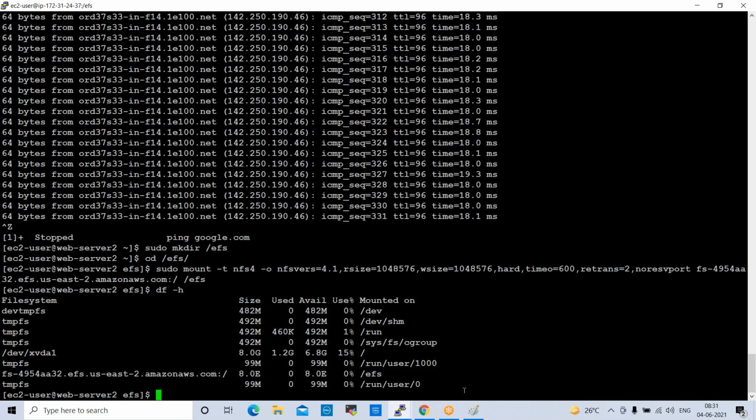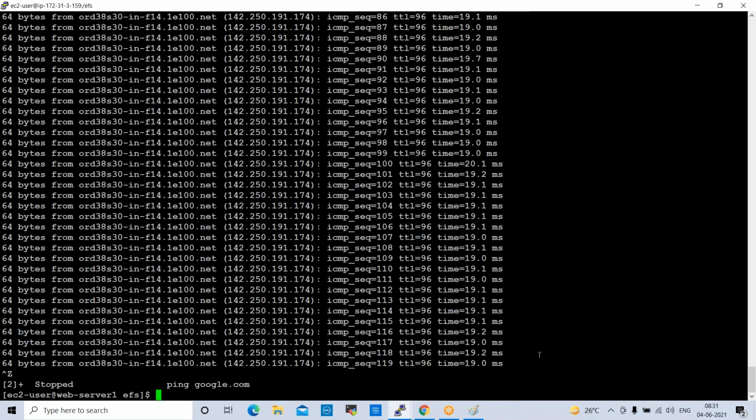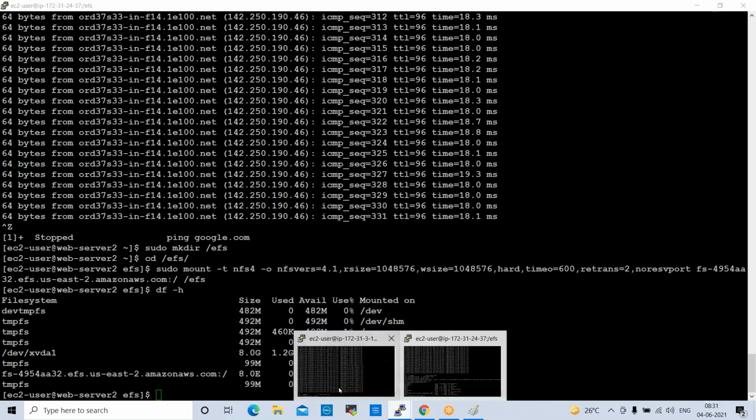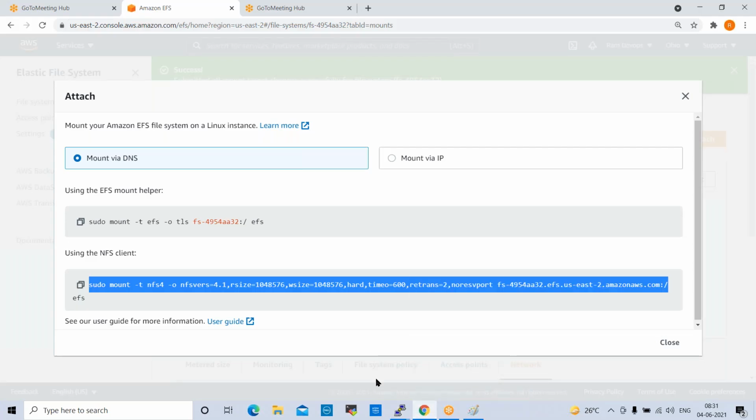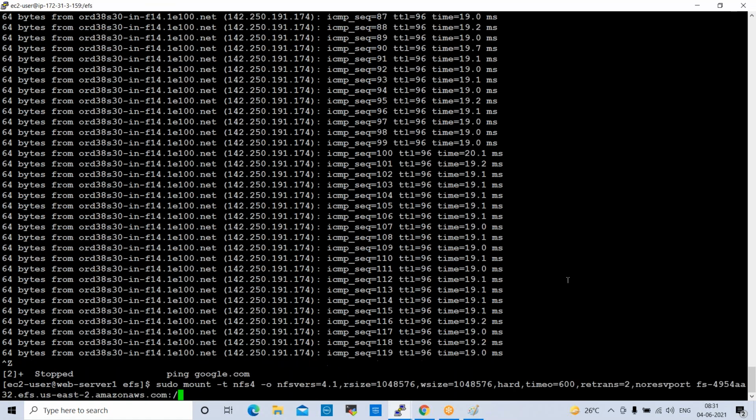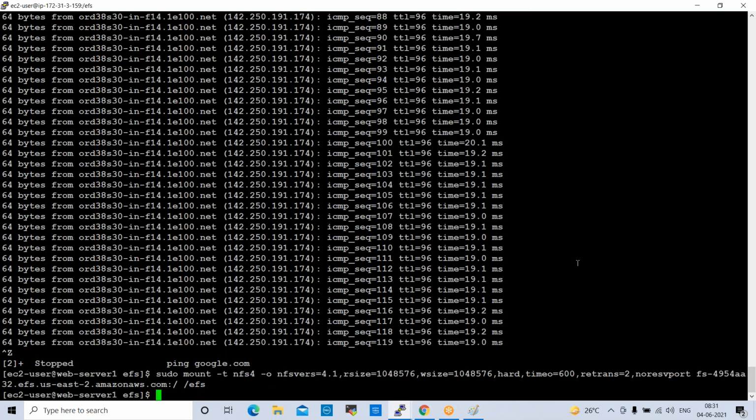Now move to web server 1, control Z to stop. Here we need to mount this folder. So copy this path, space /EFS, enter. Now it is mounted. df space -h.